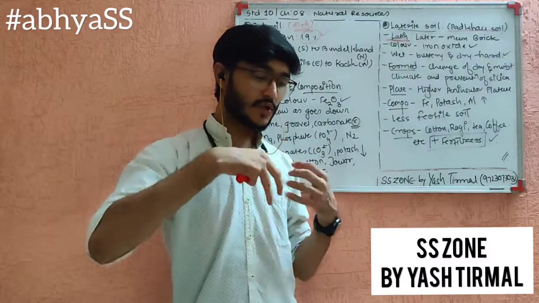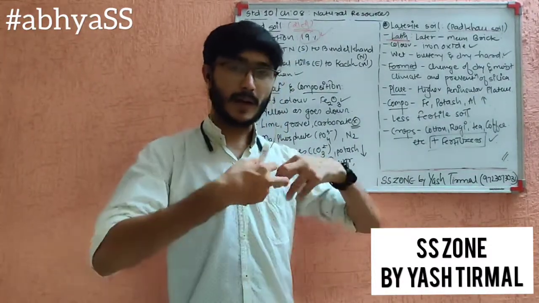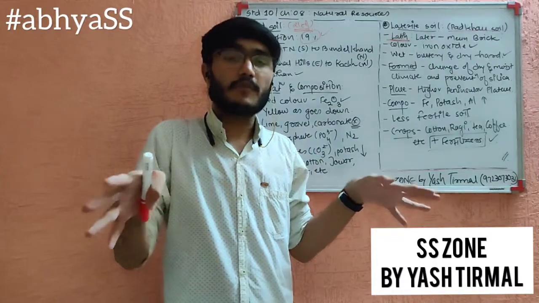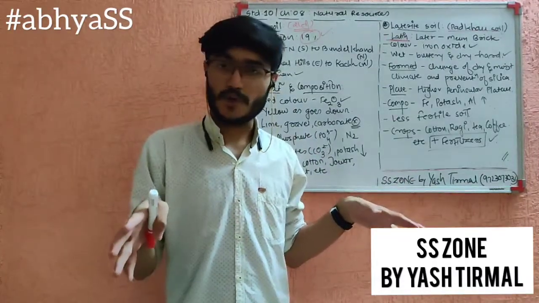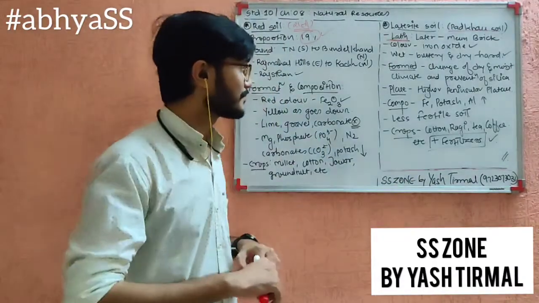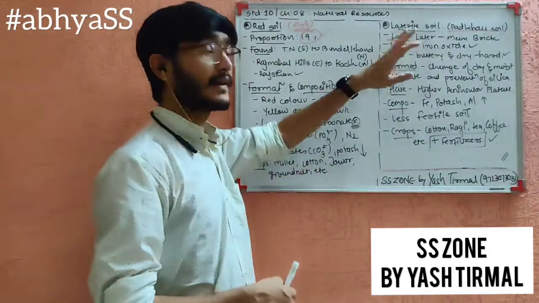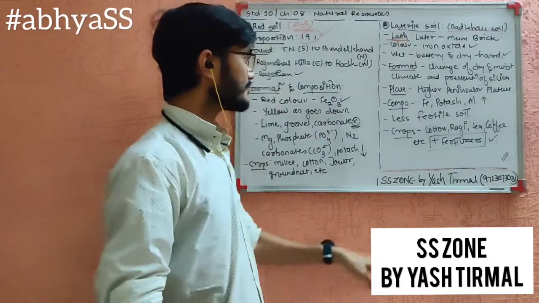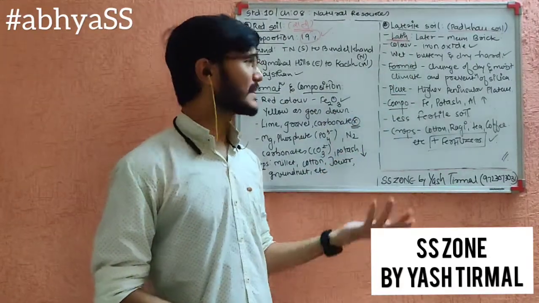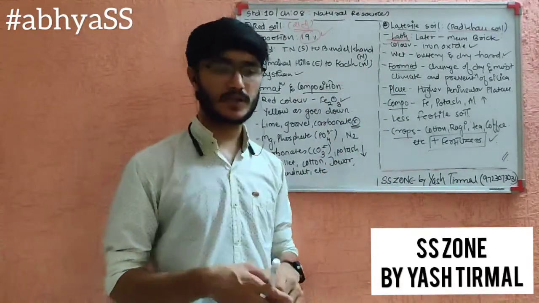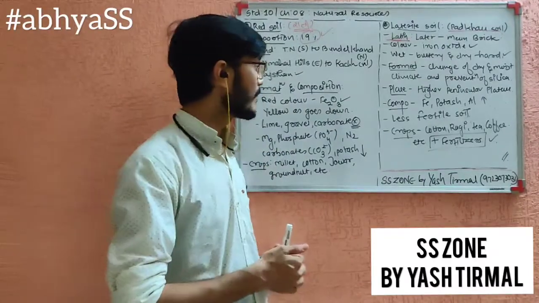When you find so much moisture in the soil, the particles spread away from each other due to the presence of moisture, and hence the soil is loosened in nature while it is wet. Then where is it found exactly? In the higher peninsular region, that is the southern part of India.